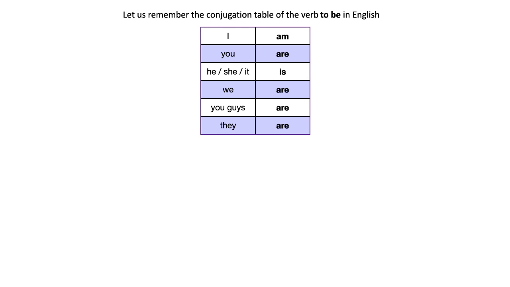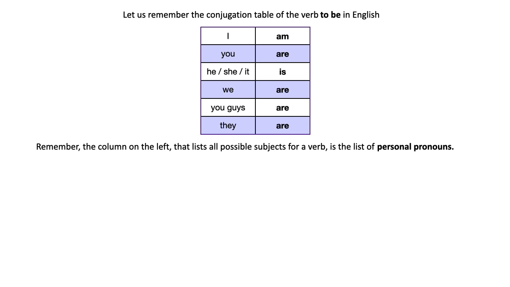I am, you are, he, she, it is, we are, you guys are, they are. So remember that the column on the left lists all possible subjects for a verb, and it's the list of personal pronouns, right? So before looking at the verb, let's look for a bit at those personal pronouns in Spanish. Okay,